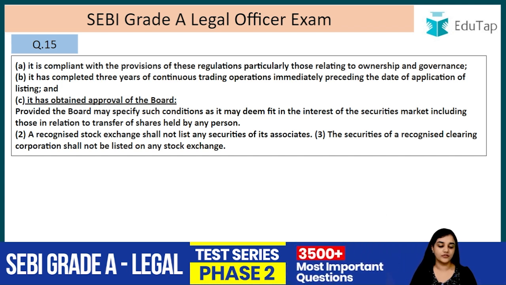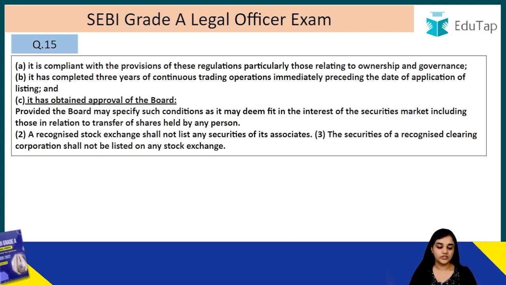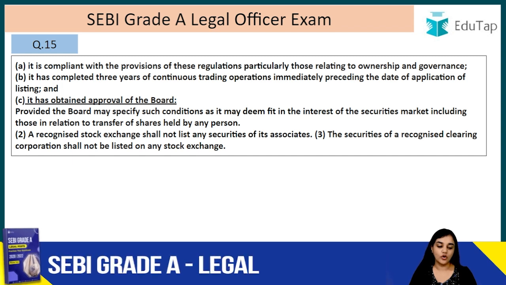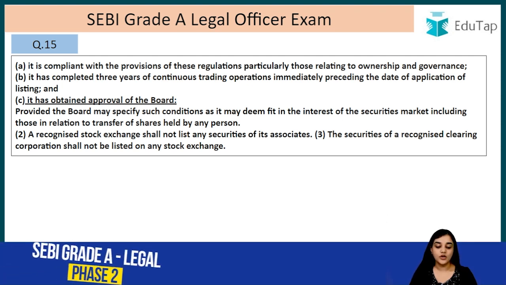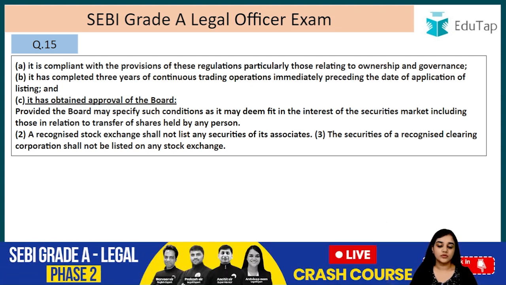provided the board may specify such conditions as it may deem fit in the interest of the securities market, including those in relation to the transfer of the shares held by any person. A recognized stock exchange shall not list any securities of its associates. The securities of the recognized clearing corporation shall not be listed on any stock exchange. So the securities of the clearing corporation, they cannot be listed on the stock exchange. So right, this was the last question.